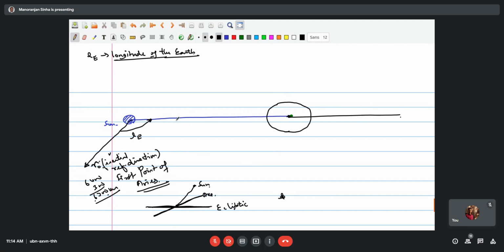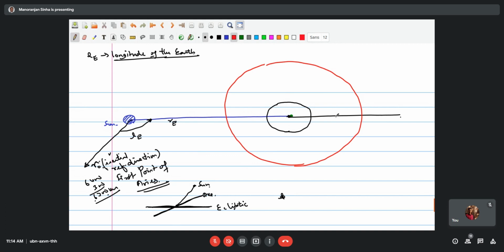The distance from this point to this point, this is RE. Now say that we have the sphere of influence here. This is your sphere of influence.